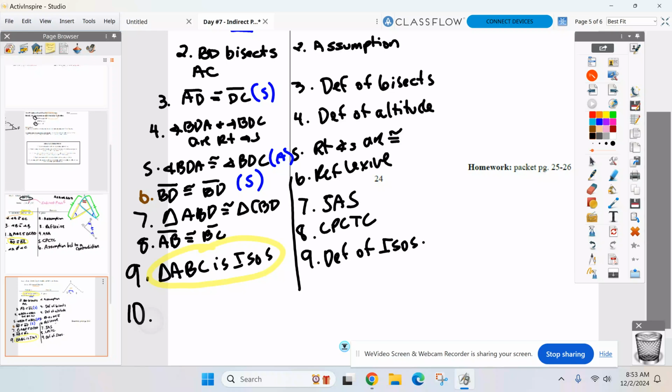So that means the opposite: BD does not bisect AC. Once you contradict the given, you know your assumption is false, so you can write the opposite. Assumption led to a contradiction.